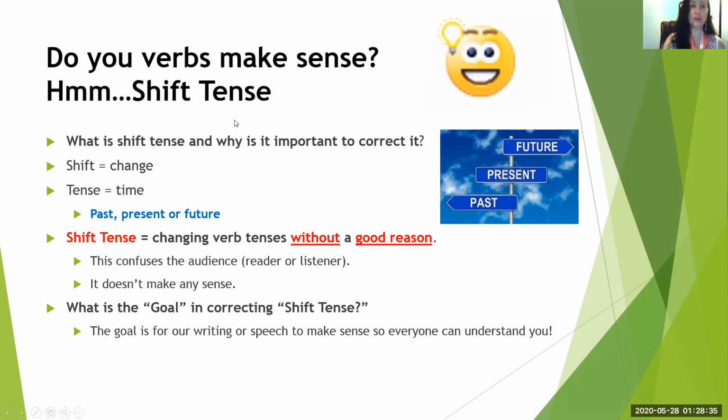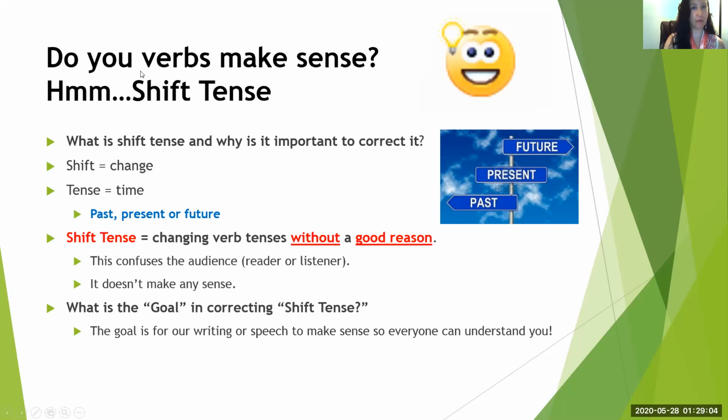Now here, do your verbs make sense? Meaning, do your verbs make sense? There's some shift tense here. Anyone that's been in my classes, I always ask you, do you find any errors here? Yes. Notice you, it should be your. If anyone got that, congratulations for paying attention.